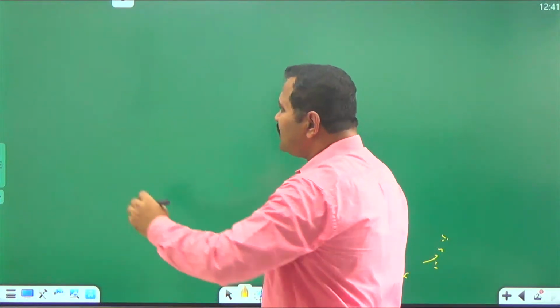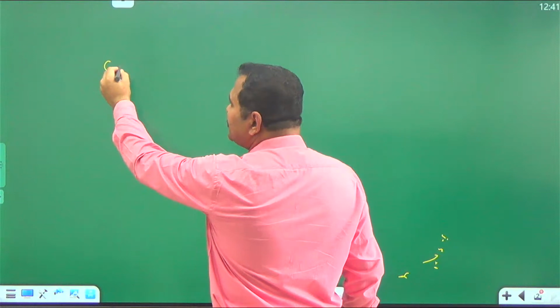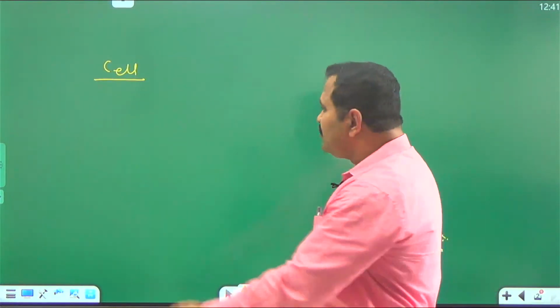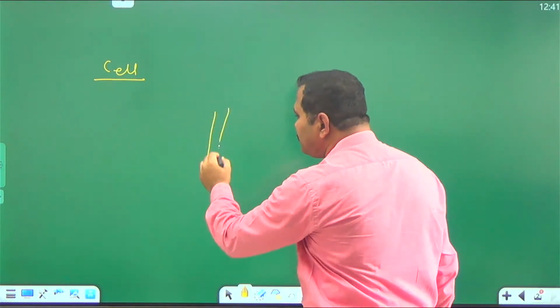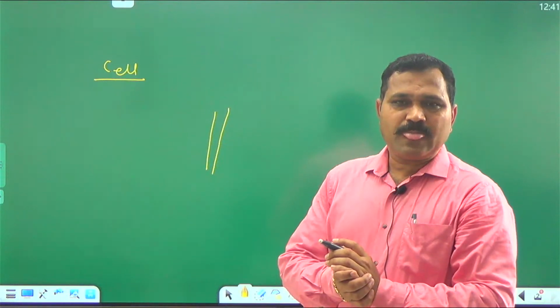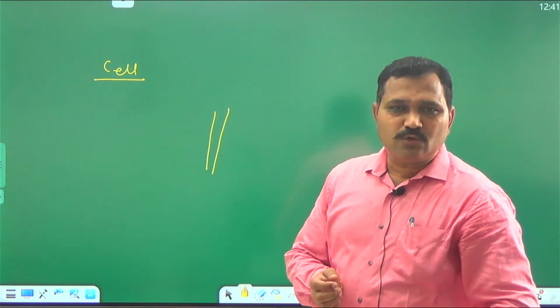Now, a complete cell is represented with the help of some rules. What are the rules?